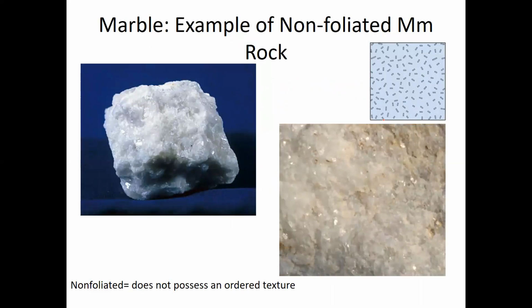And so what happens whenever a rock is exposed to heat is that small mineral crystals, they recrystallize into larger, coarser, interlocking mineral crystals. And so here's an example of a non-foliated metamorphic rock. It's marble, it has these large, coarse mineral crystals. This is actually calcite.